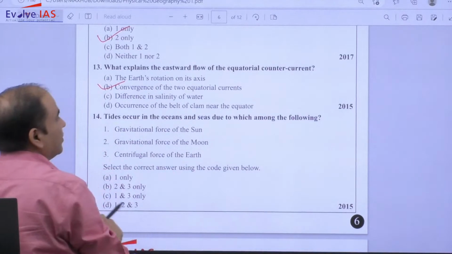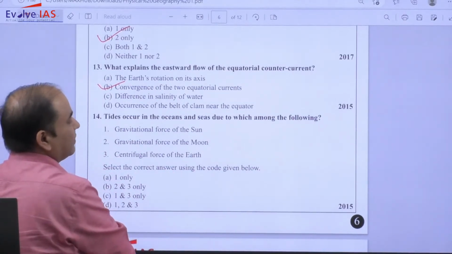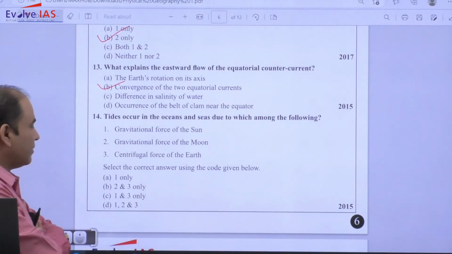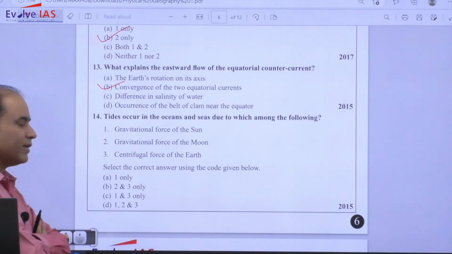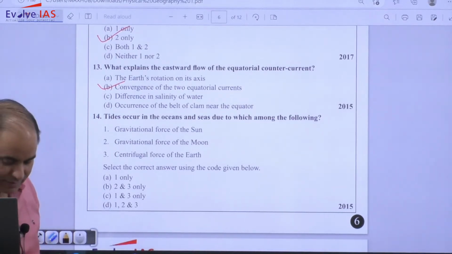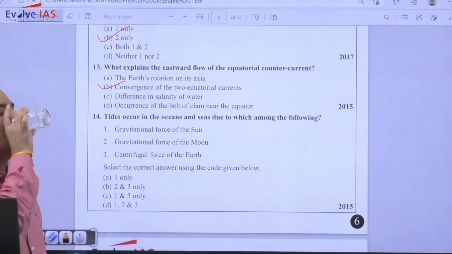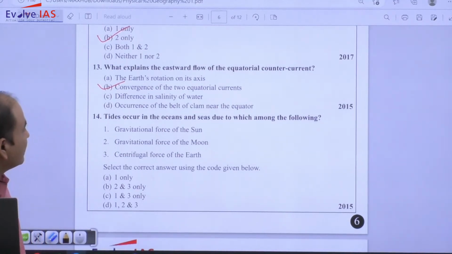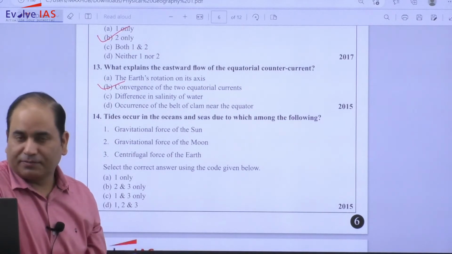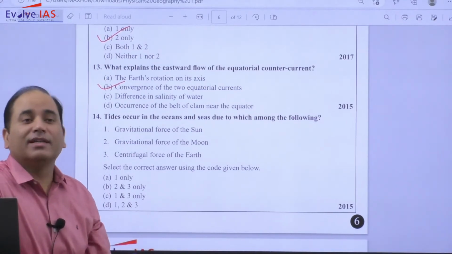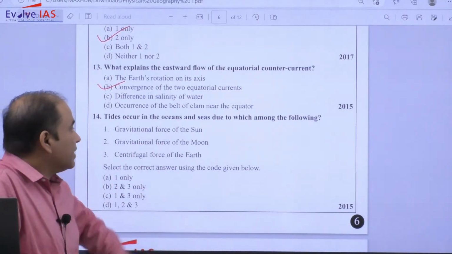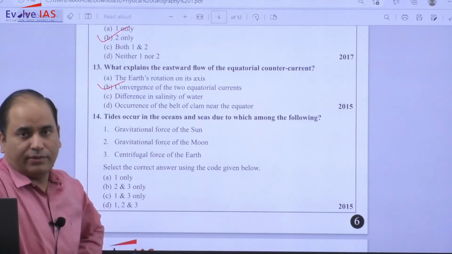Tides occur in the ocean and seas due to which among the following? Gravitational force of the sun, gravitational force of the moon, centrifugal force of the earth. So what is tide? Tide is simply the periodic rise and fall of the oceanic water. Now why this periodic rise and fall? Primarily it is because of the gravitational force of sun and moon.